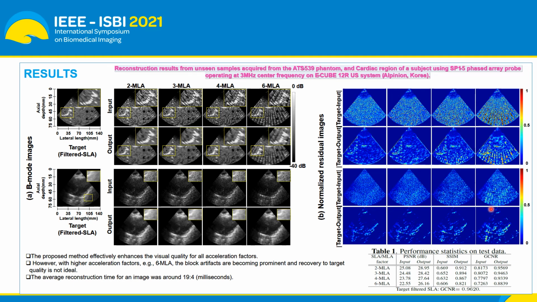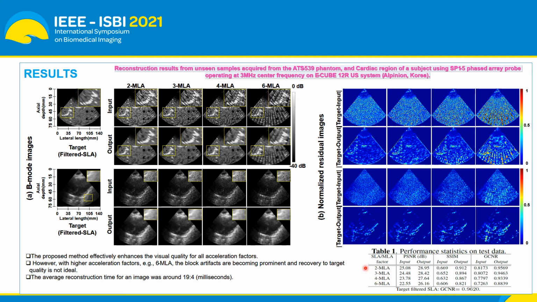The performance difference in the phantom and in vivo case is maybe due to the fact that we use a relatively smaller number of images from the phantom, while a large number of images were from the in vivo case. This indicates that with large training data, the performance can be further improved. However, for the given data set, our performance statistics are like this.